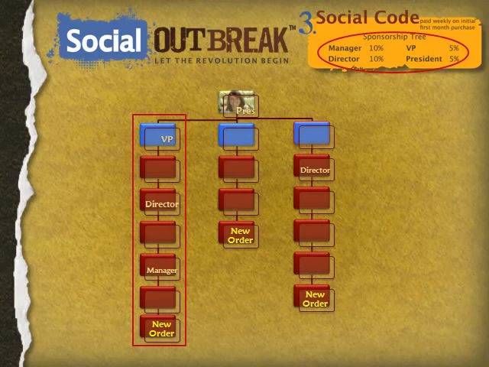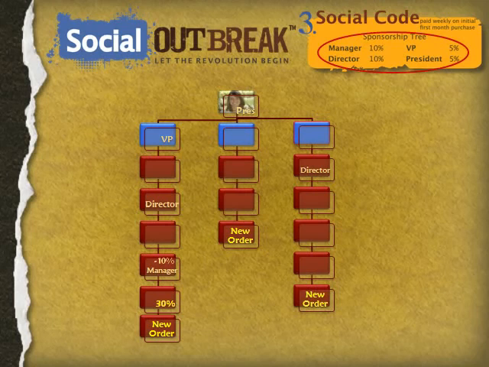So let's give one example. In this left-hand group, for example, a new order comes in and it's rolling 30% commission up, looking for a payout. It now finds a manager, and it's going to pay 10% out to that manager, which leaves 20% to roll up. Now it finds a director. It pays the director 10%, and that leaves 10% to roll up. It finds a vice president who gets 5%, and that leaves 5% to roll up to you because you're the president. Very simple, very straightforward, and potentially very lucrative.